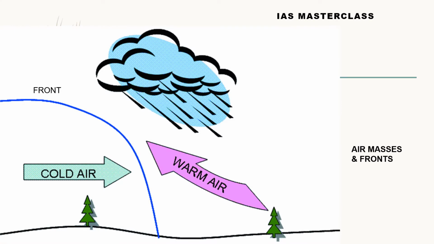Now, where do we find jet streams? Jet streams are found wherever you have a convergence of contrasting air masses. Where is the contrasting element here? It is the changes in temperature. There is a cold air mass and a warmer air mass. Let's look at the polar region, or at 60° north. There are two air masses converging around this latitude. One coming from the polar region is very cold.